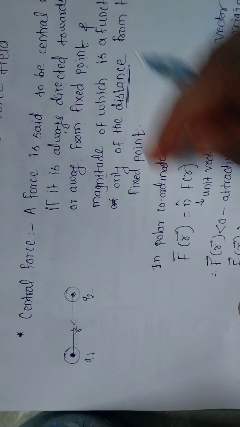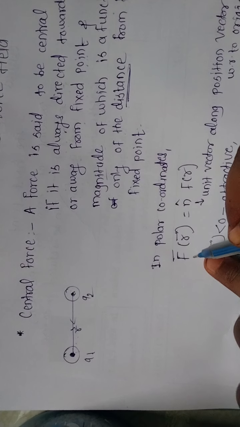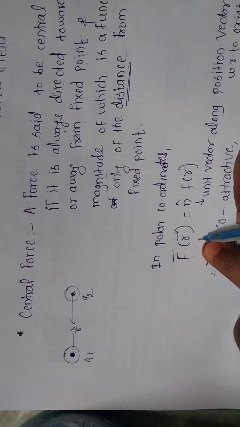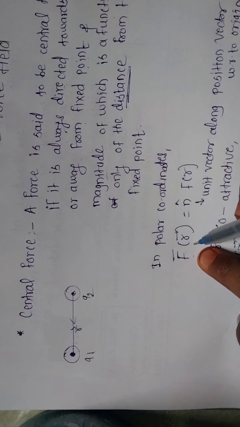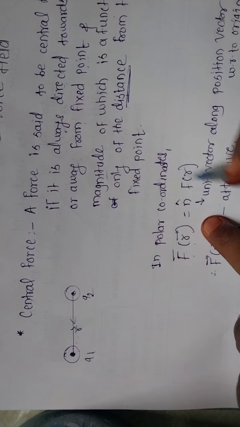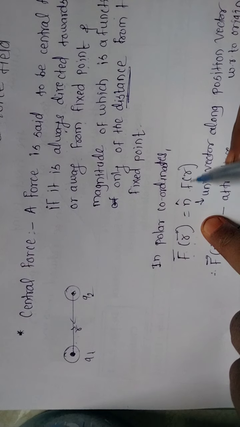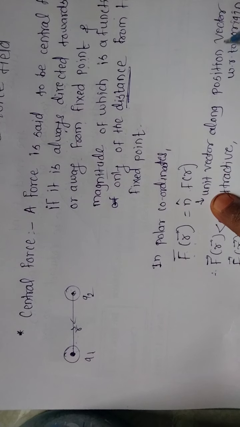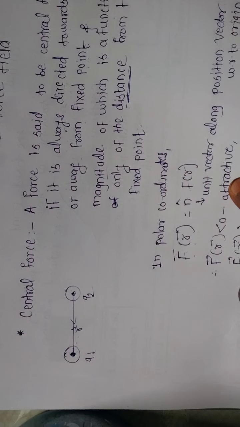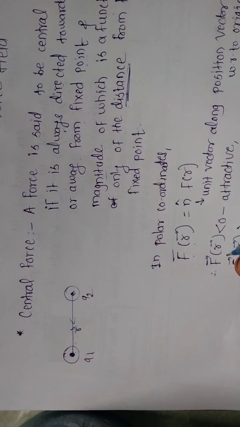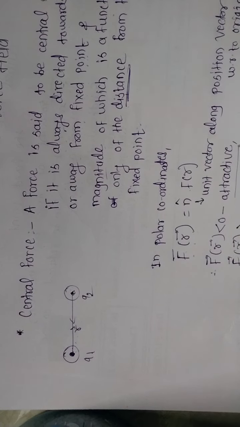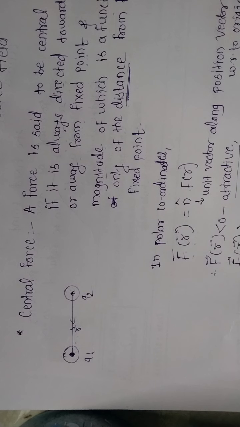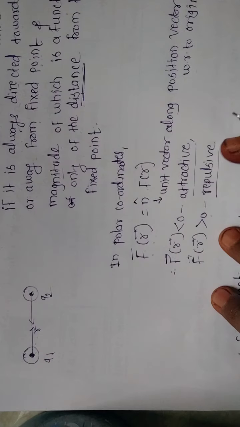In polar coordinates, suppose this is the force with the distance r. We know that this force is always a function of distance, so this force is equal to n cap into f(r). What is n cap? It is a unit vector along the position vector r bar with respect to the origin. If this force f(r) is less than 0, it is an attractive force. If this force is greater than 0, it is a repulsive force.